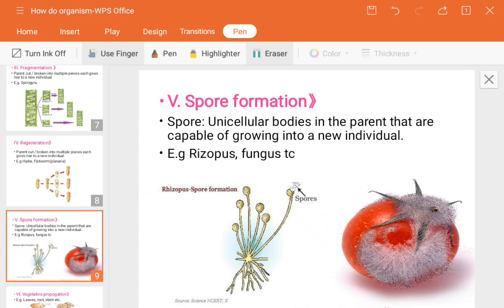So see, if you have observed a rotten fruit, you can observe it at home also. Some portion of it has come in contact with fungi, with some spores. So what happens, if you observe it for a longer time, slowly it will spread all over that fruit. Why? Because the moisture comes to them. So that is the climate required for their growth. That's why the spores break open and spread all over the fruit.